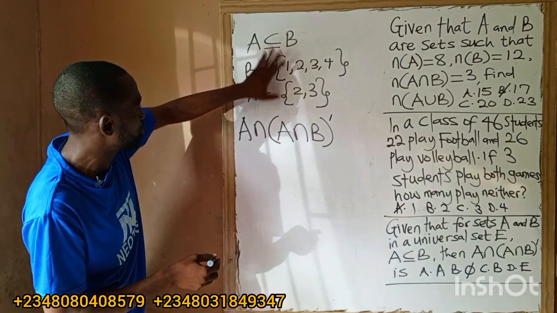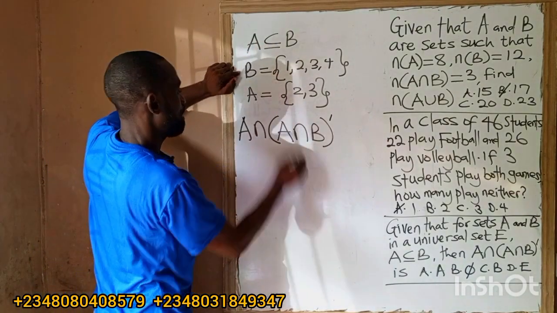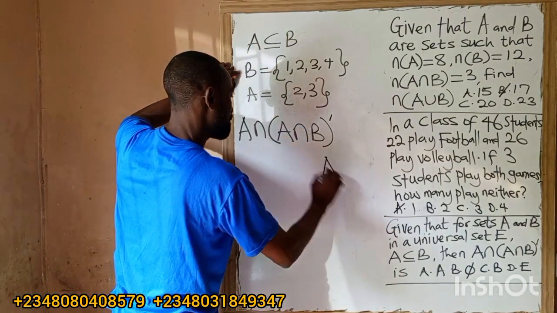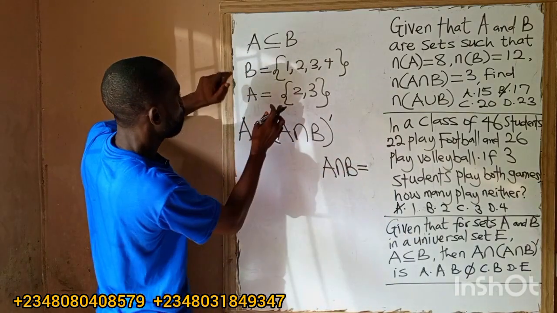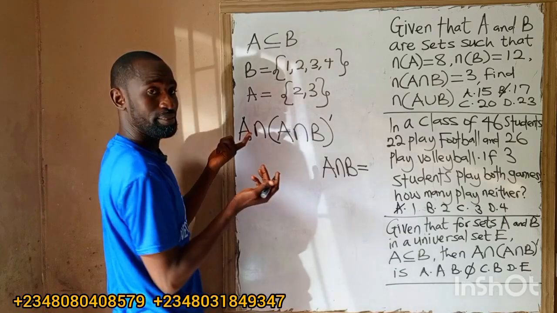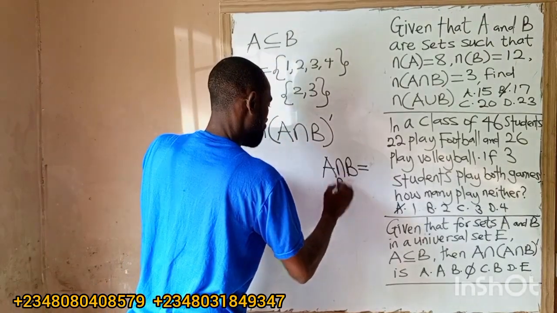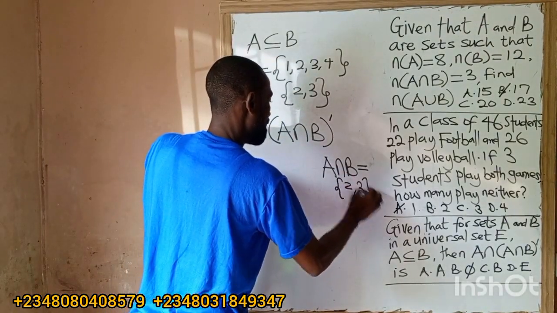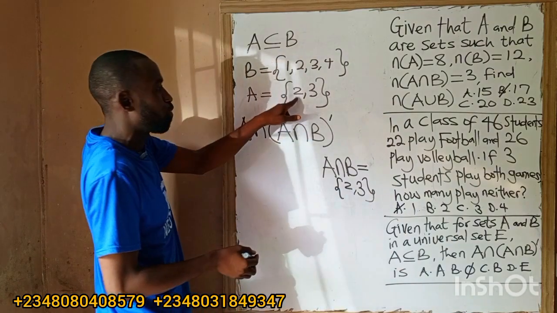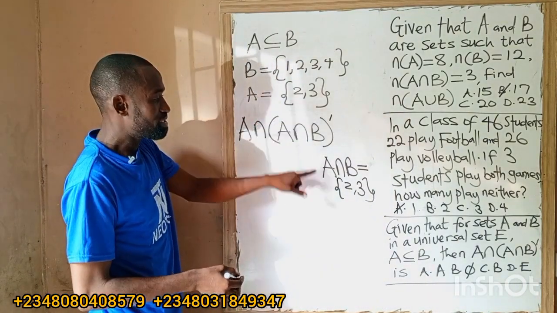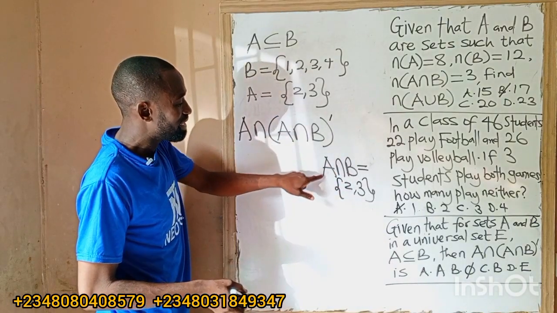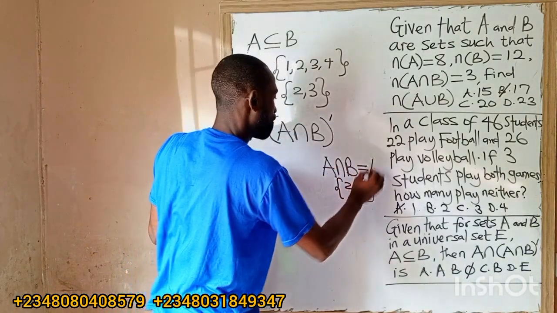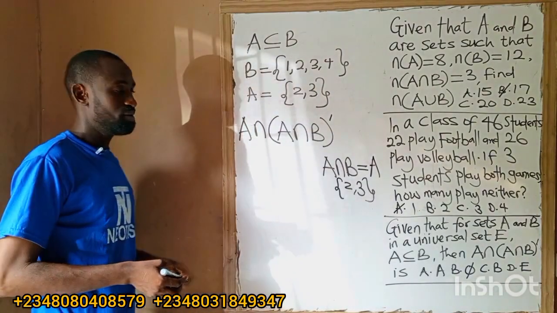Let us use this as case study. So what will be A intersection B from here? A intersection B, class, from what I've written here, will be 2 and 3, isn't it? And this 2 and 3 is the same thing as saying what now? A. So if A is a subset of B, then A intersection B will give us A. Is it clear? It will give us A.